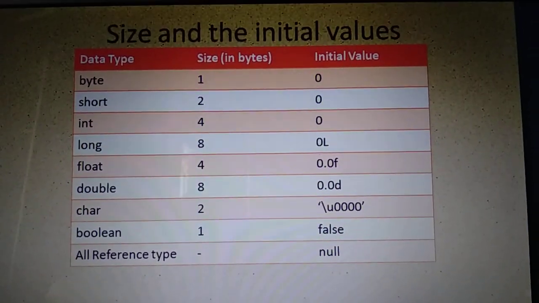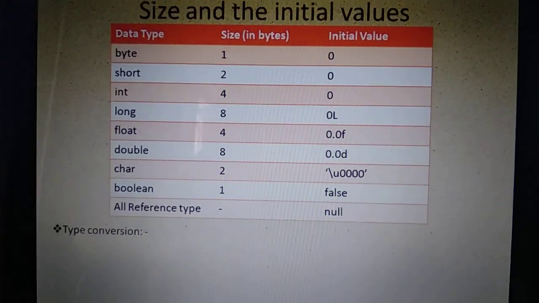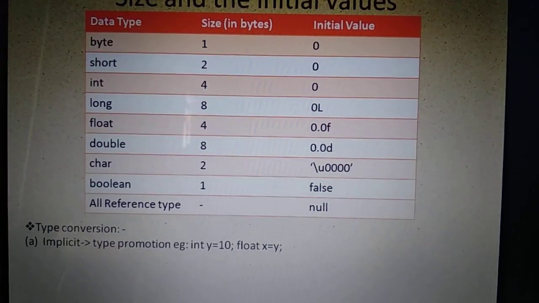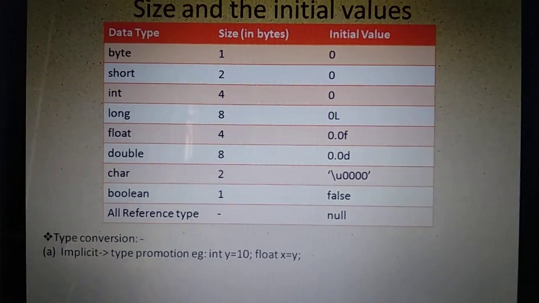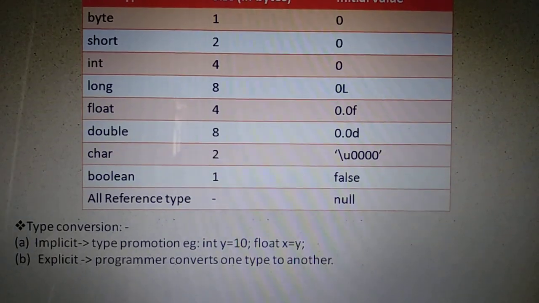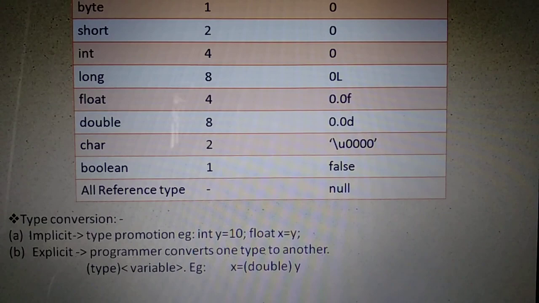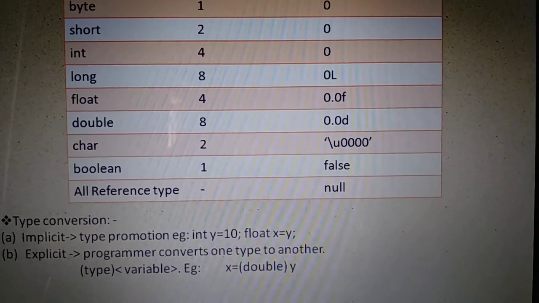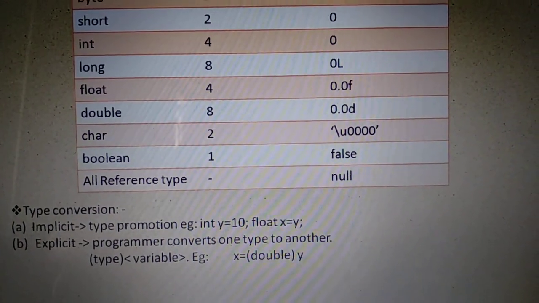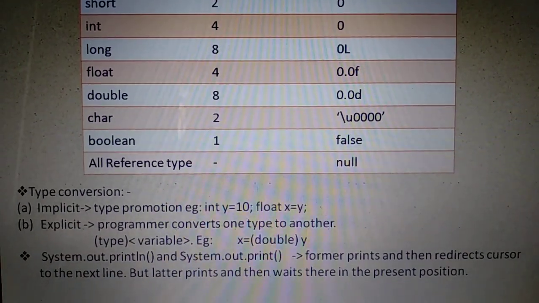Okay. So this is about data types. Now, type conversion. What do you mean by data type conversion? Converting one type of data into another is known as type conversion, and there are 2 types of data type conversion. One is implicit type and the other one is explicit type of conversion. And for the exam also, you will be given statements and you will be asked to identify which type of conversion it belongs to. You have to write either implicit or explicit. Okay, only that you will be asked, either implicit or explicit.